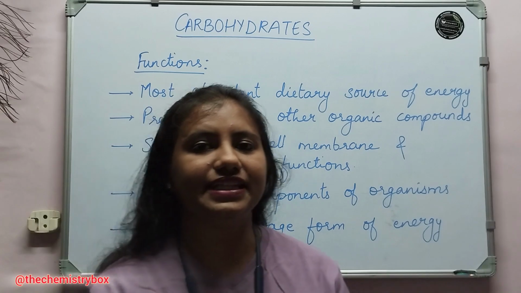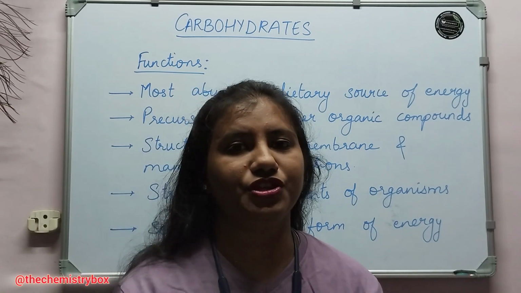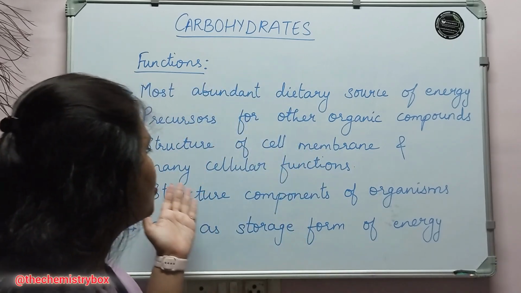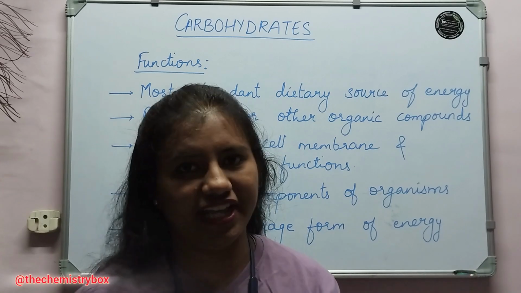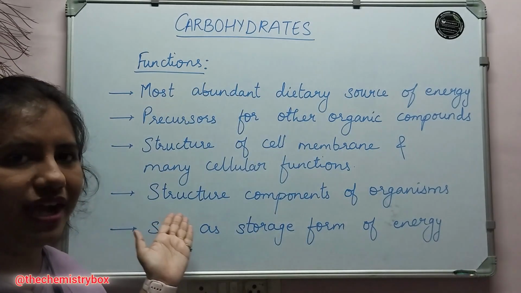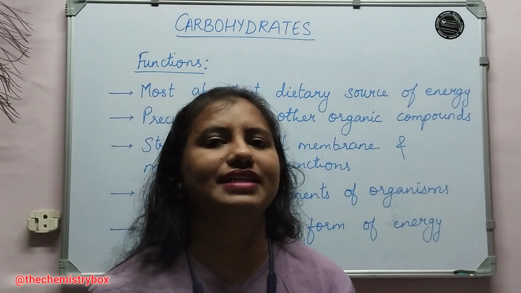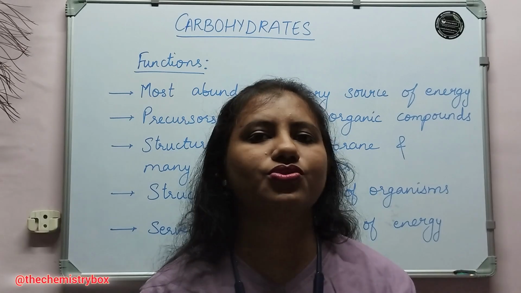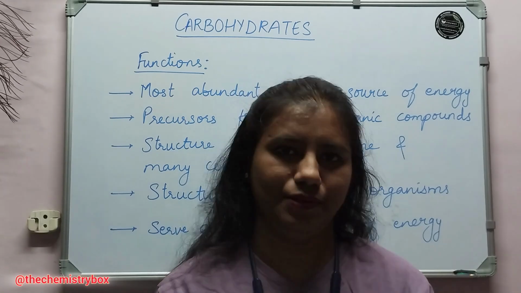Now, carbohydrates in the form of glycoproteins and glycolipids help in the formation of cellular structure or the cell membrane structure. Also, they help in performing many cellular functions like growth, adhesion, fertilization, etc. Next, we see that the carbohydrates help in the formation of structural components of many organisms. For example, the exoskeleton of many insects is formed by carbohydrates. Also, the fiber which is contained in the plants, that is cellulose, is again a carbohydrate.